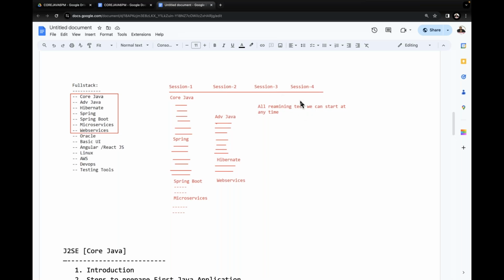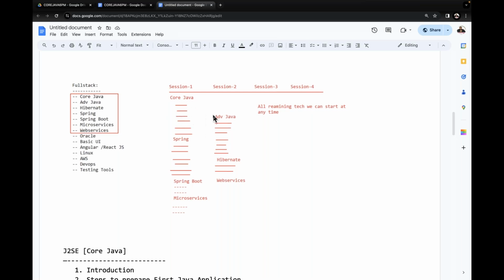That is just the roadmap I'm telling you, but if it is possible, we can do that. Otherwise, with any approach we can attend the courses here, but I'm giving one idea. Whether we are going to follow it or not, later on we will think about it. So 2 slots we assign for Java, and the remaining 2 slots we assign for the other courses. In Java also, how are we going to plan it?